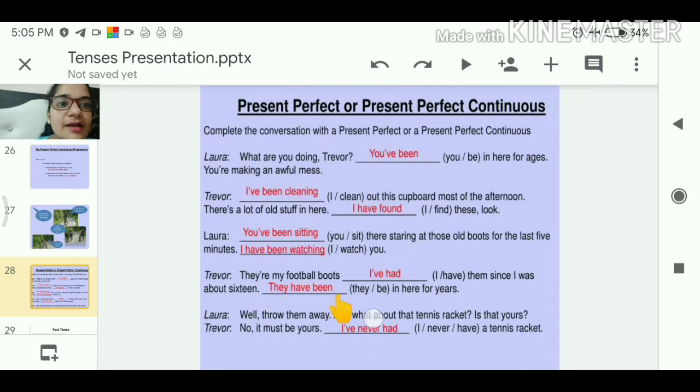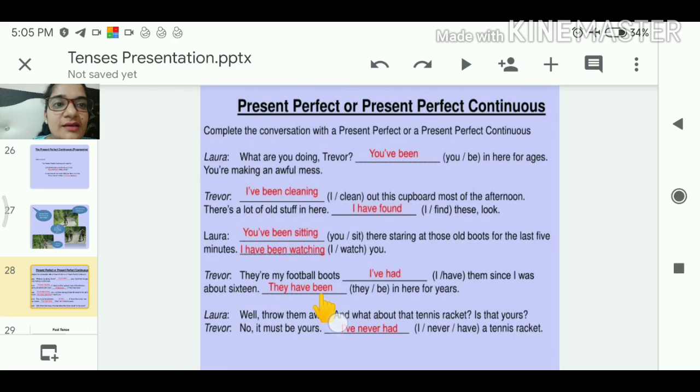I have had. Both verbs are being used. I have had them since I was about 16. Here beta, with I we have to use, because it is in the present. So according to present we have to use has or have. With I we can use have only. And as a third form we are using it here, had. I have had. ये मेरे पास है. यहाँ पर ये जो have की हम फॉर्म यूज़ कर रहे हैं वो verb की एक एज अ फॉर्म, लाइक मेरे पास है ना. तो I have had them since I was about 16.